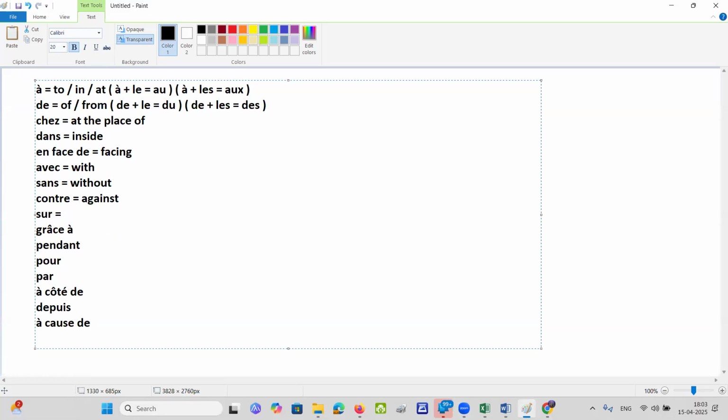What's the meaning of sur? On. Meaning of grâce à is thanks to. Don't think that grâce à is not a preposition. All these long prepositions, all these are one preposition. You cannot dissect and bisect.